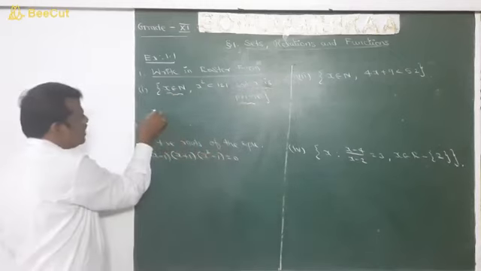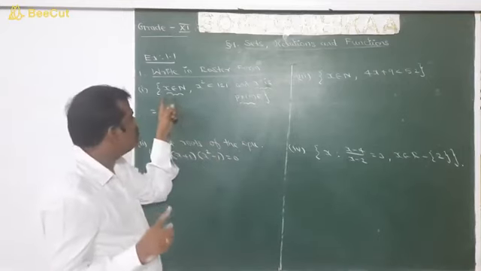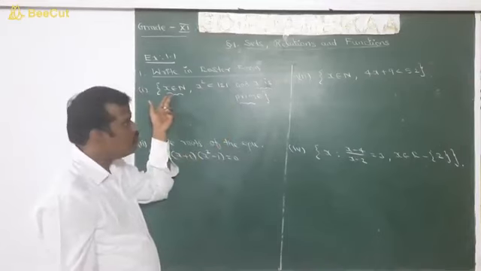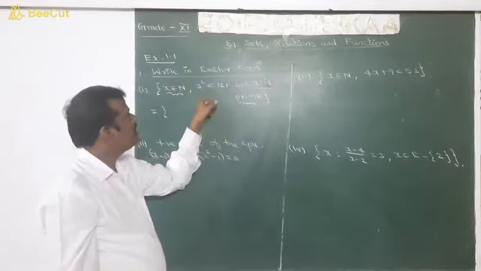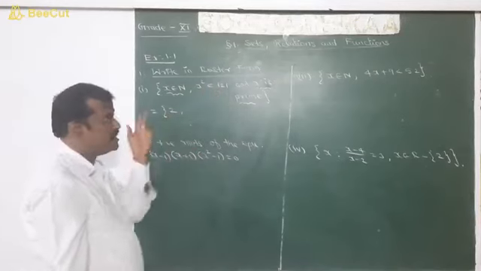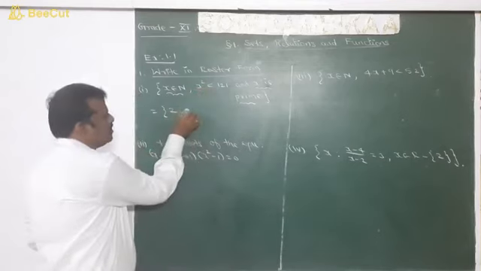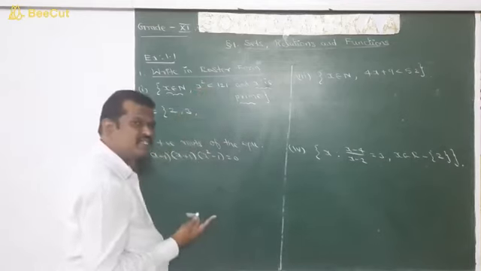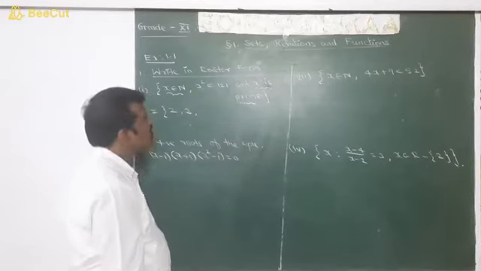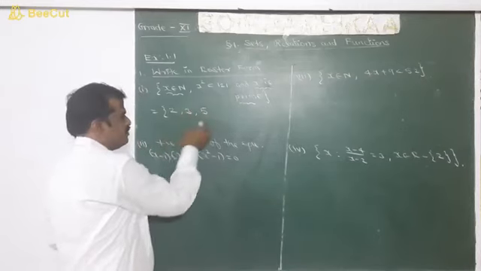So we have to select the values of x. Natural numbers start from 1, but 1 is neither prime nor composite. Next we can have 2. 2 is a prime number and 2 squared is less than 121. Therefore 2 will come. The next prime number is 3. 3 squared is 9, which is less than 121, so 3 also will come. The next prime number is 5. 5 squared is 25, which is less than 121. Therefore 5 also comes.